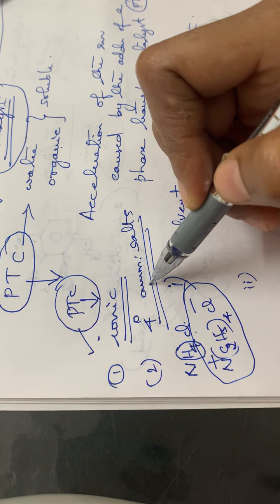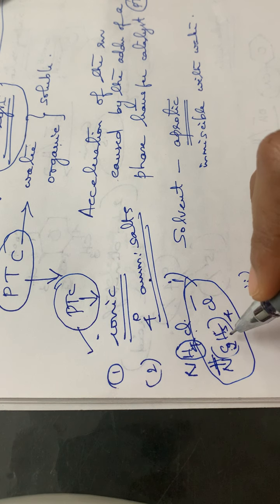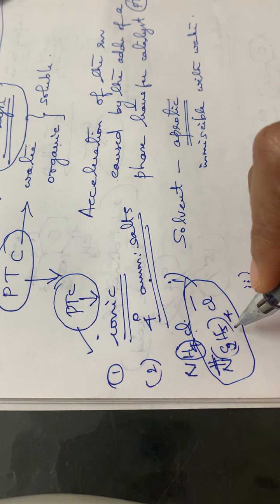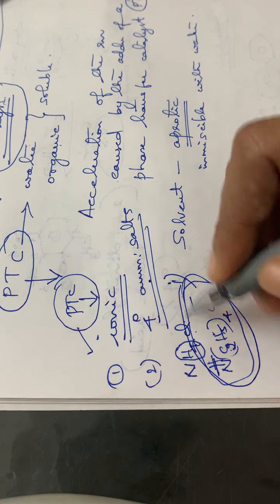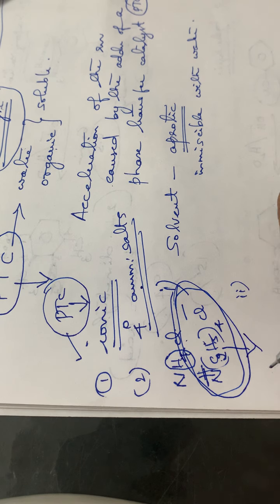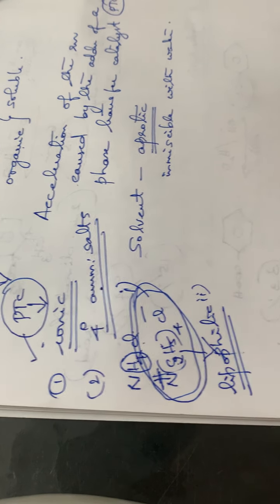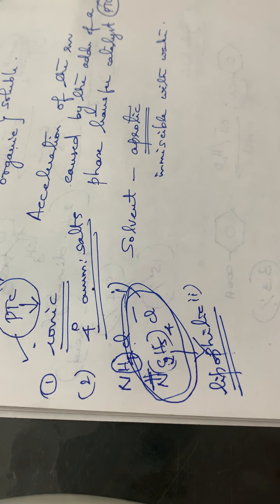And this quaternary ammonium salt means it will be a cation which has a bigger size. See the size, it has 4 ethyl groups attached to it, isn't it? So it has a somewhat bigger size, and this bigger size makes the cation lipophilic.